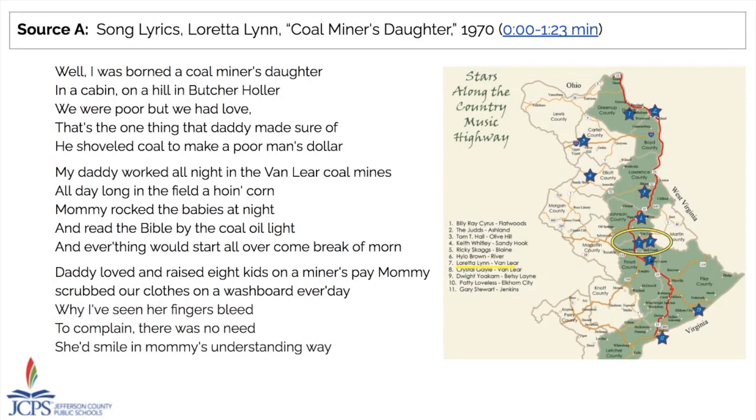Here is the first source that students will be engaging in. You'll notice that we have excerpted this source, as well as provided a map to help contextualize where it is that Loretta Lynn lived in Appalachia. Additionally, we provided a link so that students can not only hear the lyrics, they can also see the singer as well. This helps bring sources to life, that sources are real people that had real ideas and real emotions. And so here we have a situation where students will be able to hear a part of this because the music itself is also part of that source, not just the lyrics.